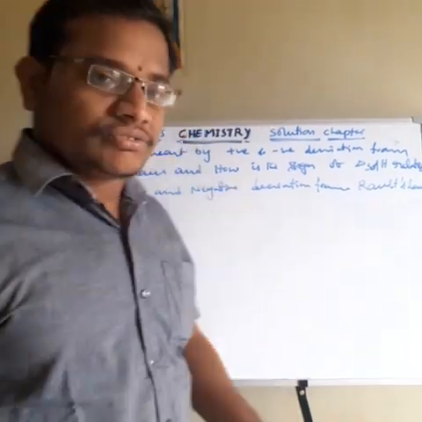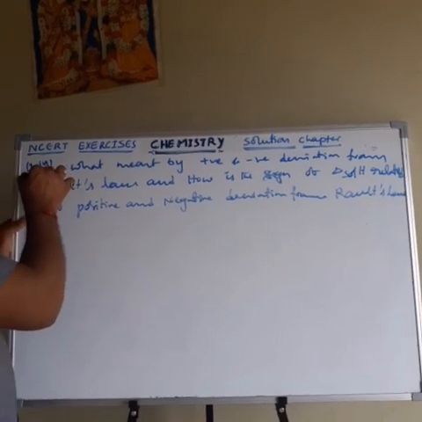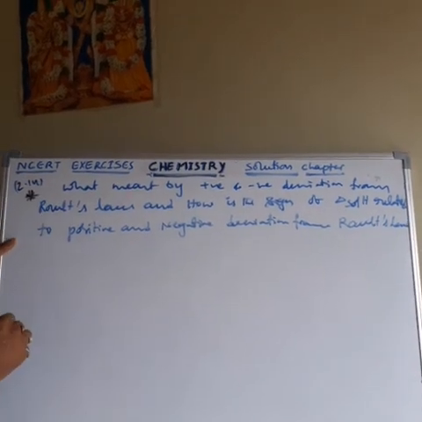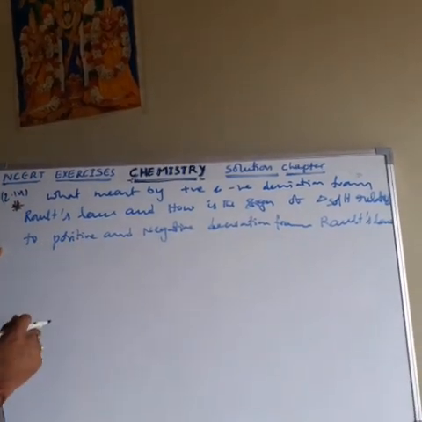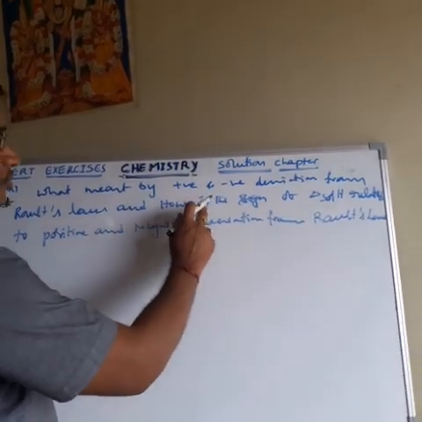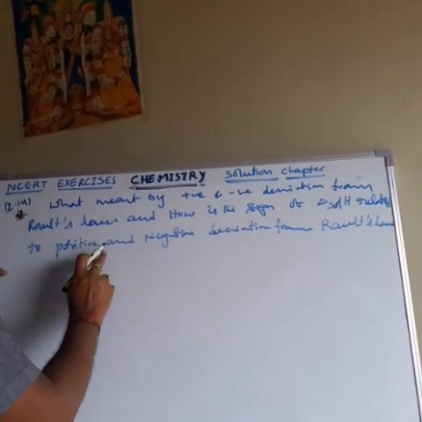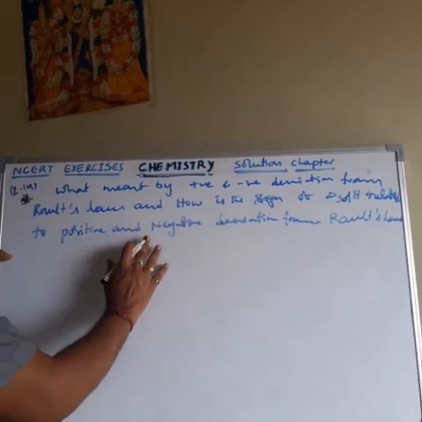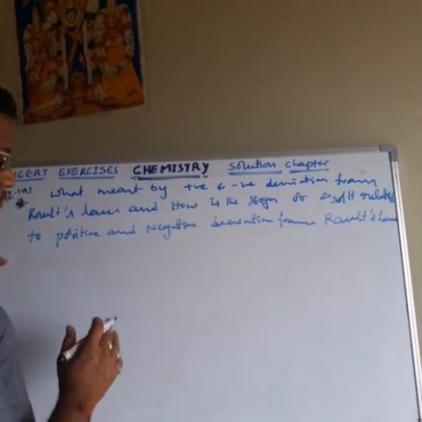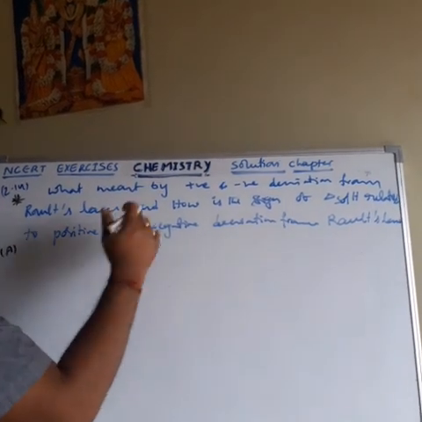Let us see the next one, question 2.14. This is a very important question. So many times it came in the final examination. What is meant by the positive and negative deviation from Raoult's law? And how is the sign of the delta H of solution related to the positive and negative deviation from Raoult's law? To understand this question, first of all we have to separate the positive deviation and negative deviation.